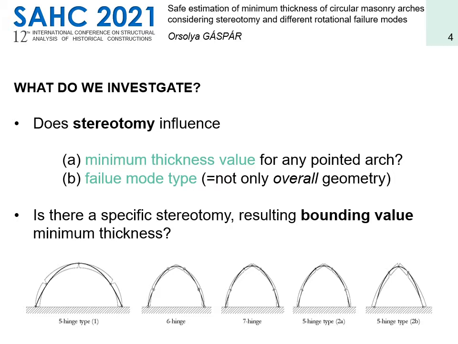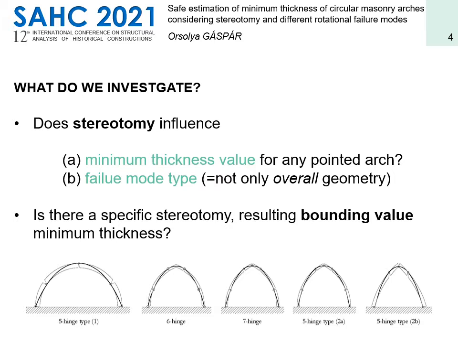In the present study, we consider circular arches. These can be smooth, as the semicircular, which corresponds to a 5-hinge failure mechanism denoted here 5-hinge type 1, or pointed. Depending on its pointiness, pointed arches can correspond to various types of 5-hinge mechanism, the arrangement of hinges differing from the 5-hinge type 1, a 6-hinge mechanism, or even a 7-hinge mechanism. See the figure at the bottom here. An analytical proof that the list below is complete was provided by us earlier.